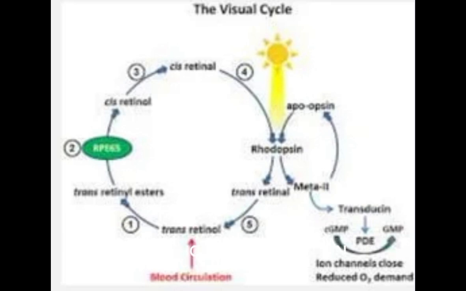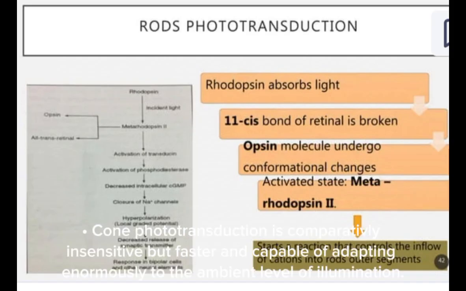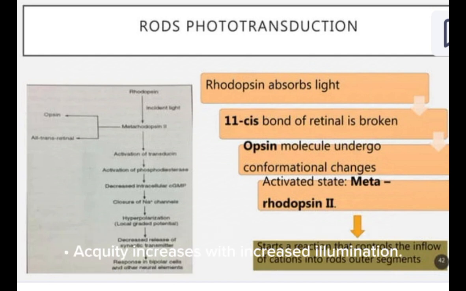Cone phototransduction resembles that of rods. It is comparatively insensitive but faster, and capable of adapting enormously to the ambient level of illumination. Acuity increases with increased illumination.